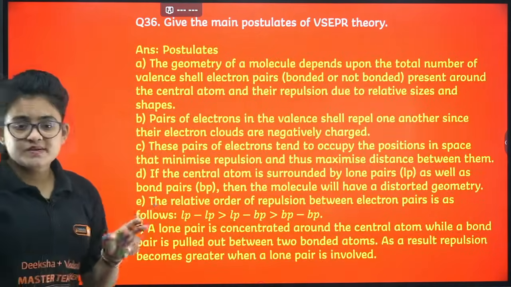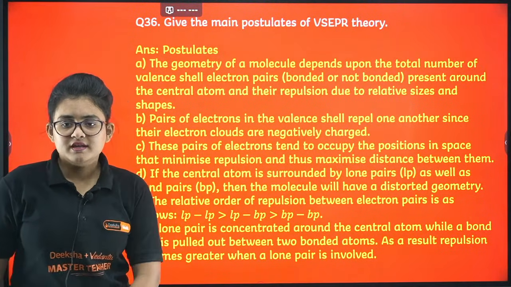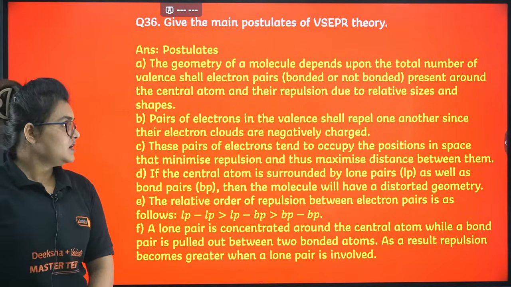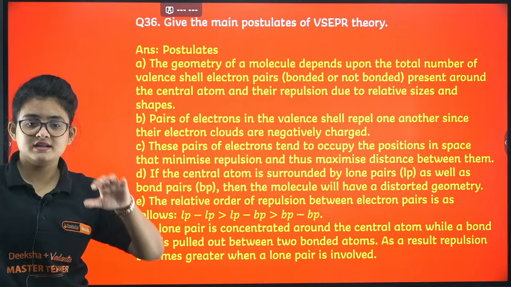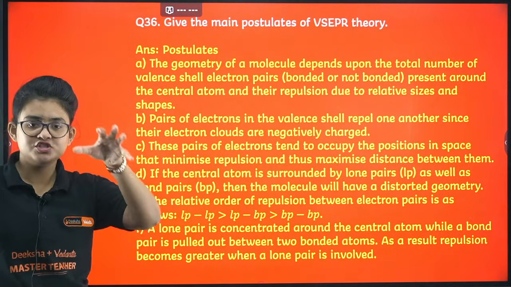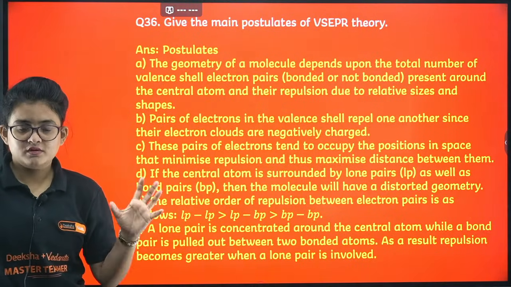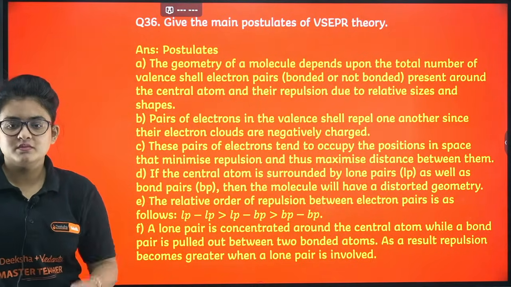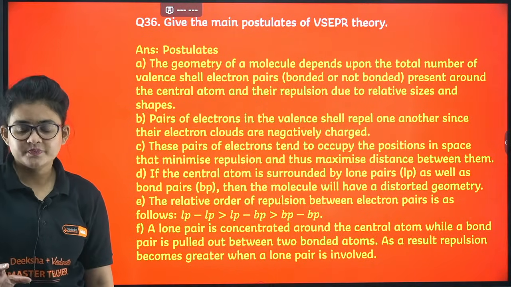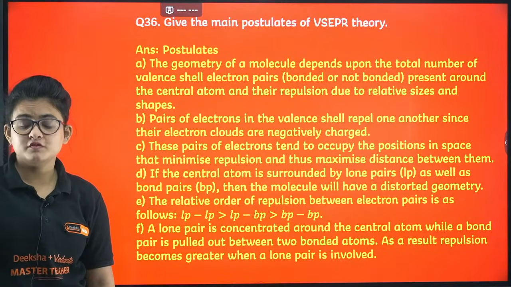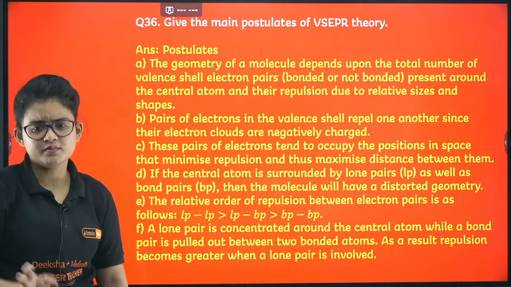VSEPR theory, main postulates. Please remember the main 3 postulates and note them down. They ask a direct question. Remember that we consider the molecule to be spherical. The valence shell electrons are positioned on the surface of the sphere. Interaction: you have to mention that the electrons of the valence shell undergo some repulsion between them, right? And the repulsion is in which order? Lone pair-lone pair, then lone pair-bond pair, then bond pair-bond pair. So like that you can proceed.